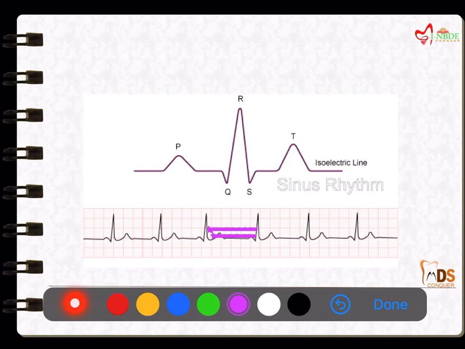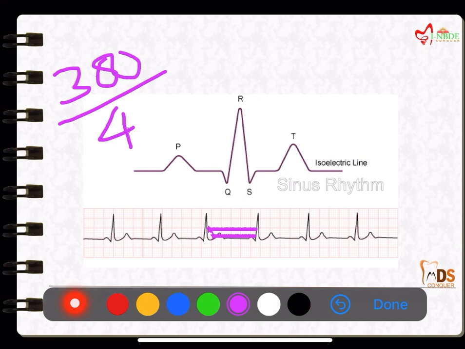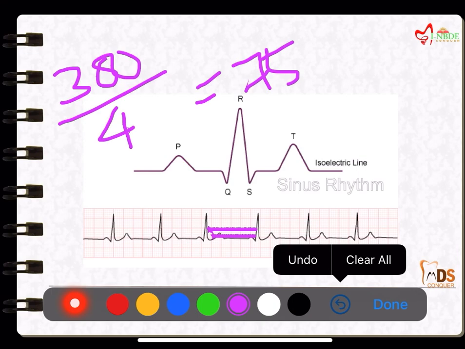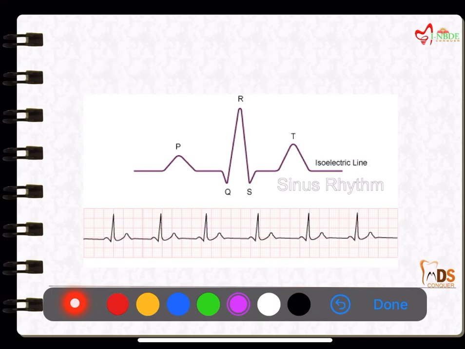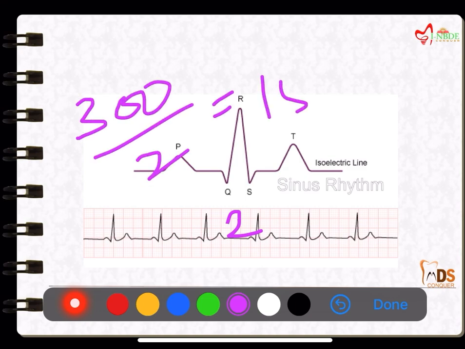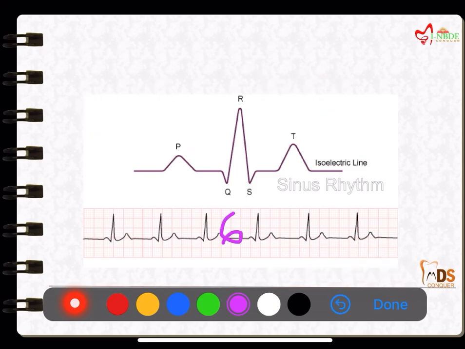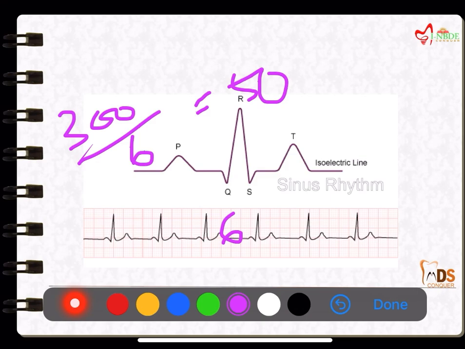Okay. So, between the peaks there will usually be 4 large boxes. So, you have to divide 300 by 4, which gives you the heart rate. So, 75, which is normal. Right. So, if there are fewer large boxes, if there are only 2 boxes for example, then you divide 300 by 2, that is 150. So, it gives tachycardia, right? If there are more boxes, for example, if there are 6 boxes between the peaks, then 300 by 6 is 50, which is nothing but bradycardia.